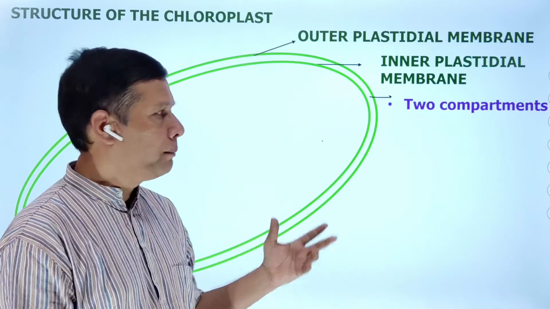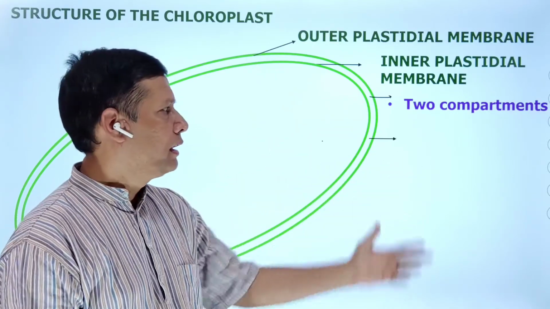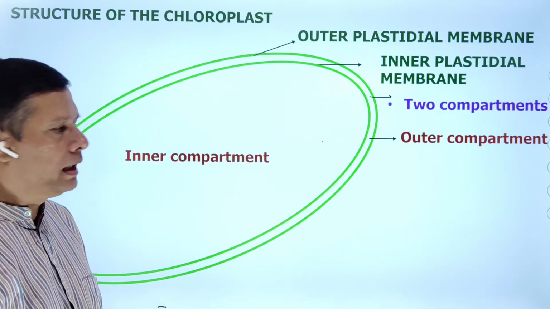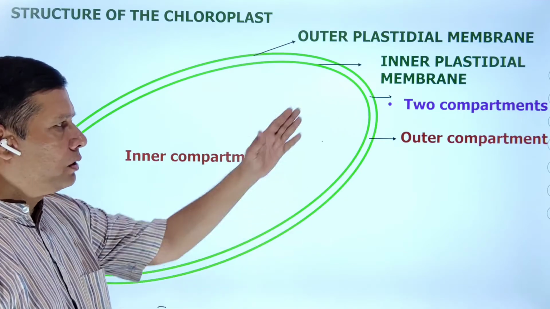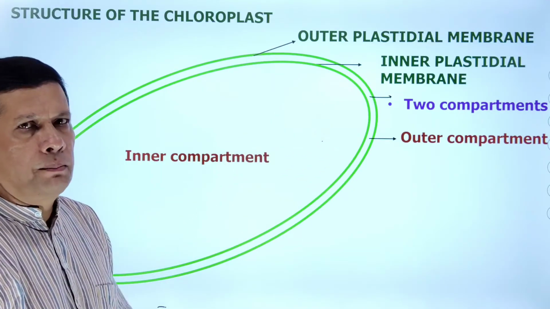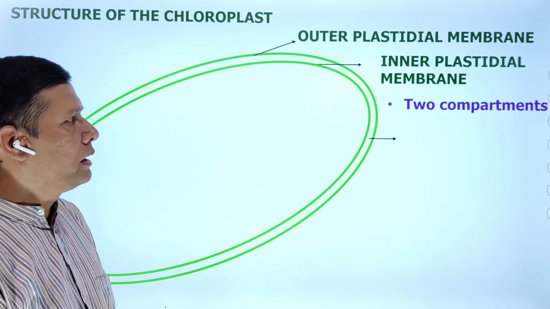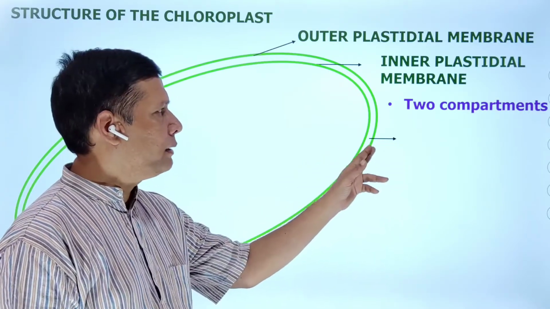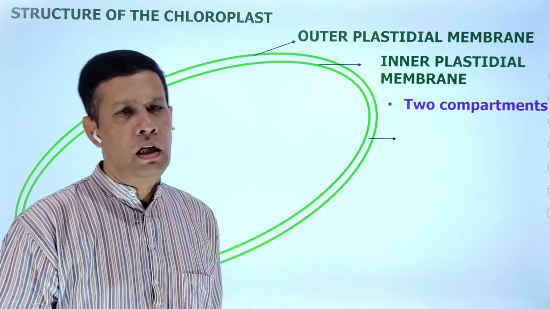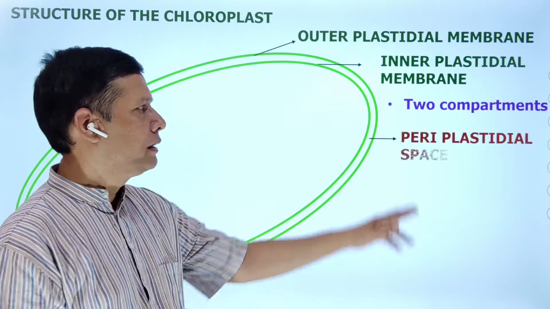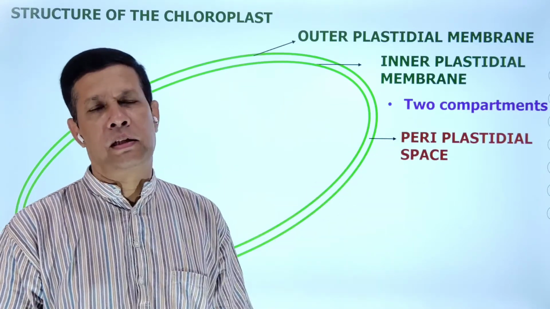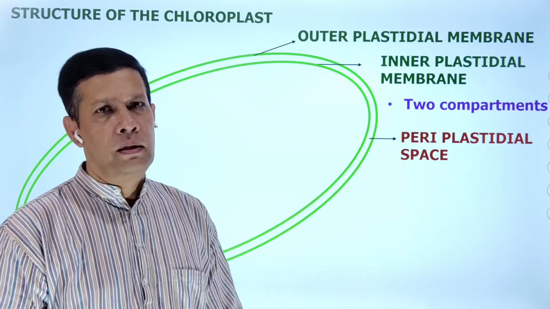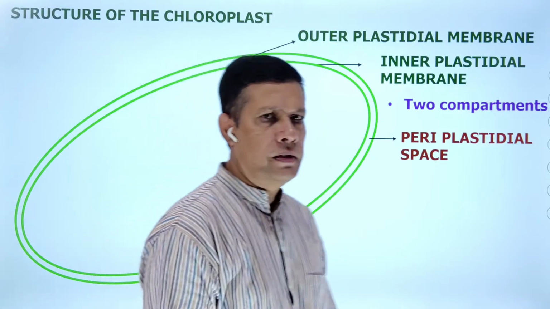So what are those 2 compartments? See here, this is the outer compartment, and this is the inner compartment. Now we will see the outer compartment. Where is the outer compartment located? Between the outer and inner plastidial membrane. This is called the periplastidial space. The outer compartment is called the periplastidial space.